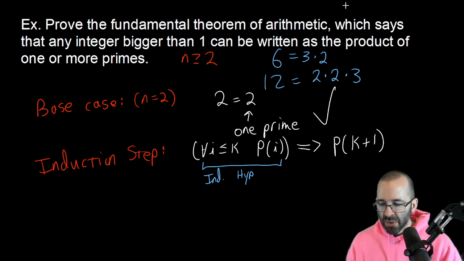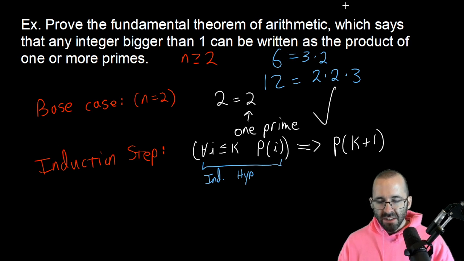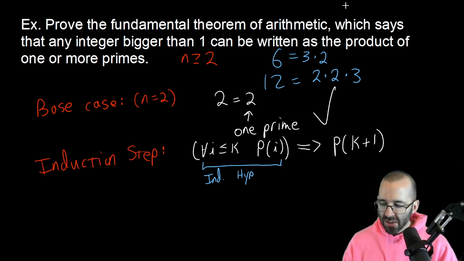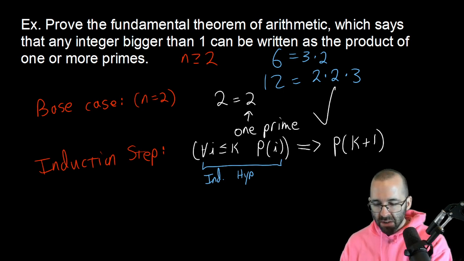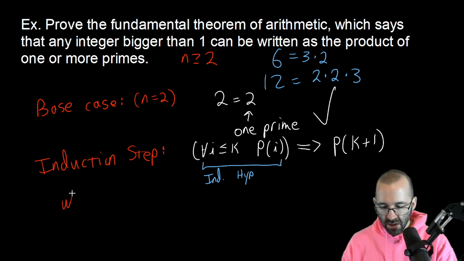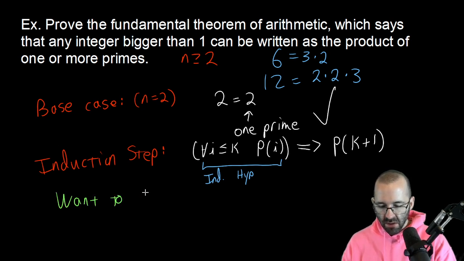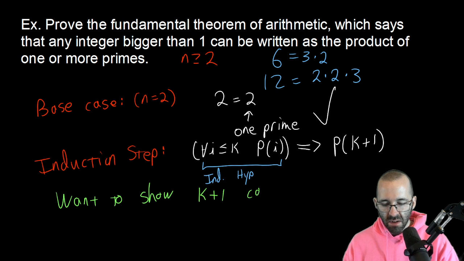Okay, and this is where we also introduce something that we're going to talk about 2 videos from now, something called proof by cases. Because when we do prove, what do we want? We want to show that k plus 1 can be written as a product of primes.